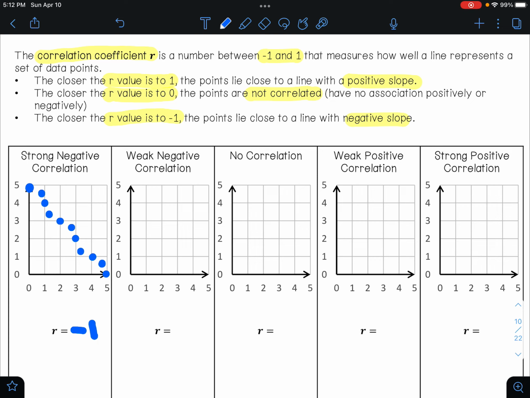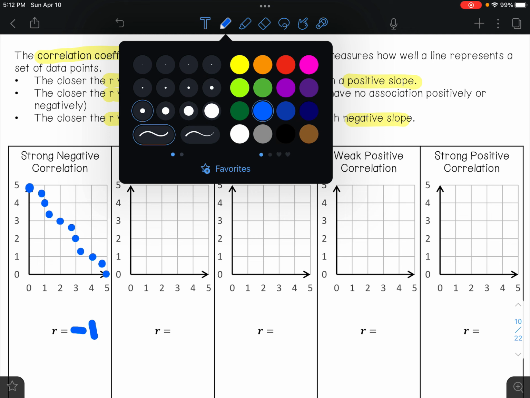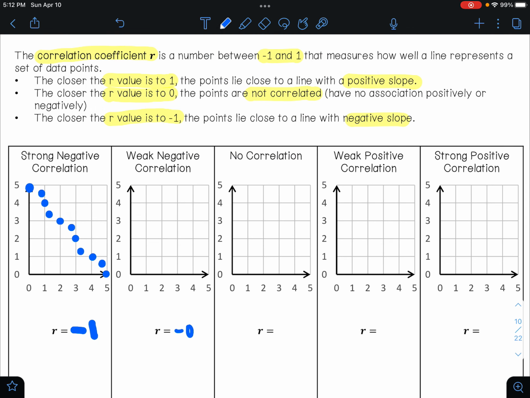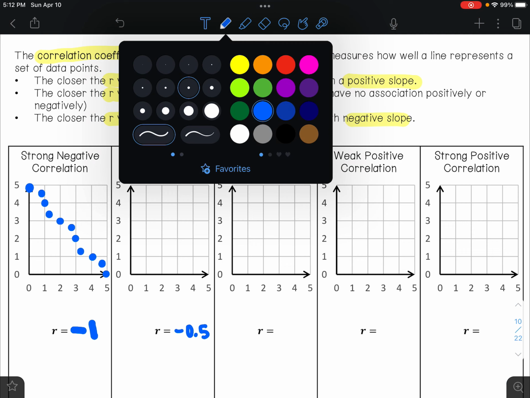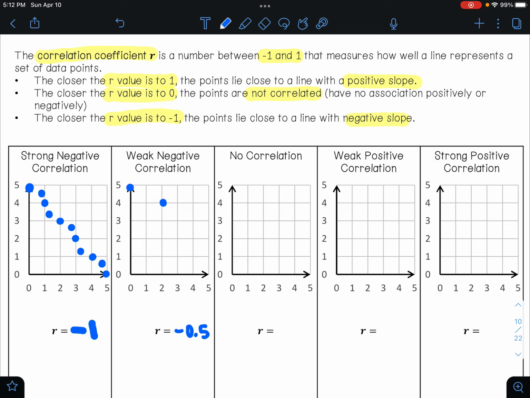If we have weak negative correlation, then this is closer to -0.5. And if we were to graph that, that is also going to be going down from left to right, but everything's going to be kind of more spread out. So it's still going down from left to right. It's just that our data values are more spread out than they were when we had a strong negative correlation. So you can see the difference here is that these are very close to a straight line, but here these ones are more spread out.